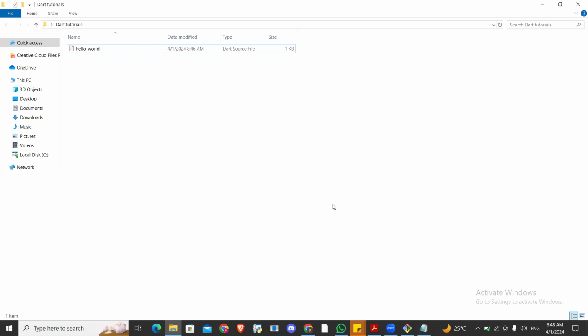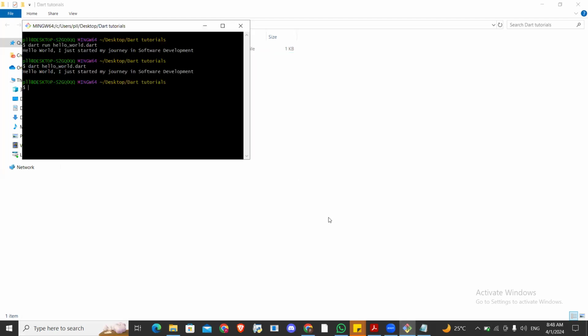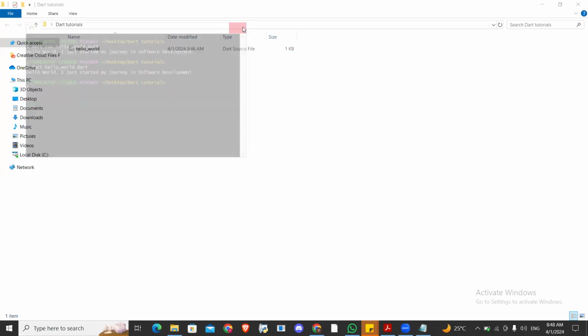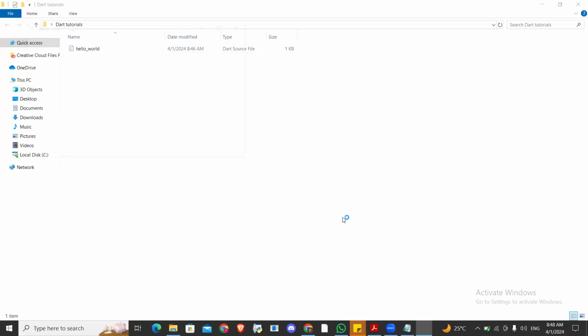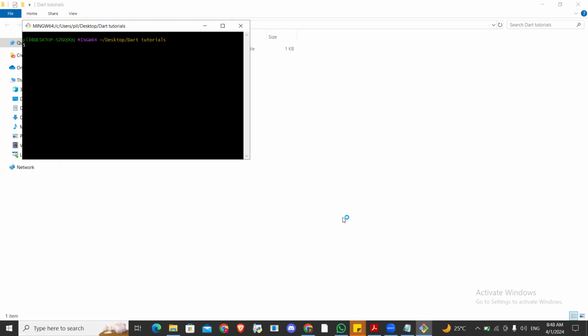So how do you do this? You still go to your command line. Let me even close it and run it again so that you can see how to do it again. Right click in the same dat tutorial folder. You click git bash here. Now I want to create a dat project. What do I do? Basically, you're going to be creating a console project, okay?